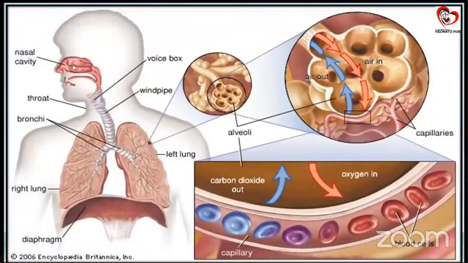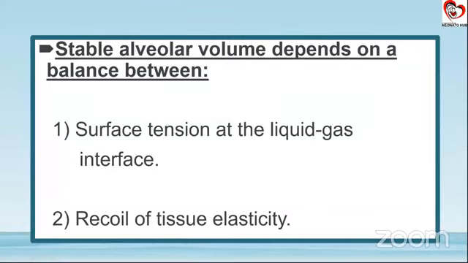So this is the basic thing that we all know. We are not going over that. What we see here is the alveoli. In the alveoli, we know that there is a capillary network around it. The major function here is the exchange of oxygen and carbon dioxide. So as you can see, this is the exchange of oxygen and carbon dioxide. This is the blood, which is the fluid part, and this is the air part. So this is actually the air-fluid interface. Now, a stable alveolar volume depends on the surface tension at this liquid and gas interface, as well as the recoil of the tissue elasticity.